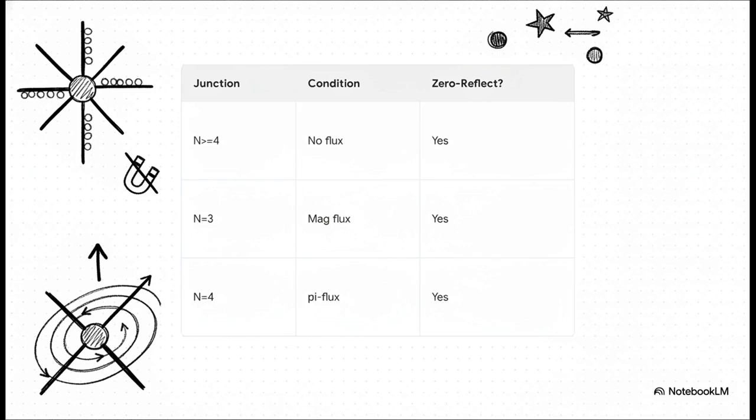We already know junctions with 4 or more wires achieve zero reflection naturally, but the researchers discovered that by threading a magnetic flux through a previously problematic 3-terminal junction, they could actually induce entirely new reflectionless points. No way, right? They literally used a magnetic trick to fix the quantum traffic jam.